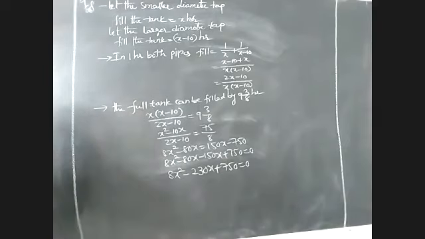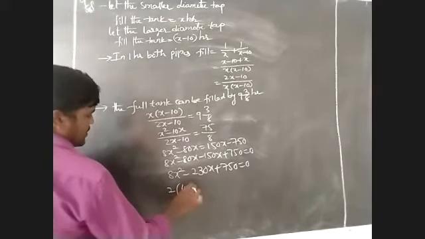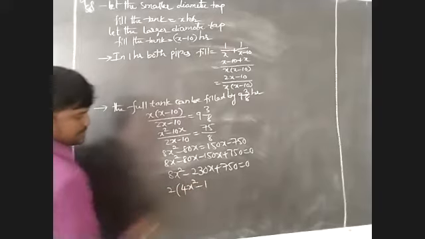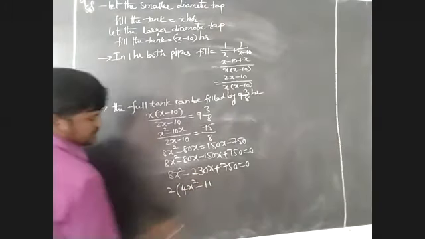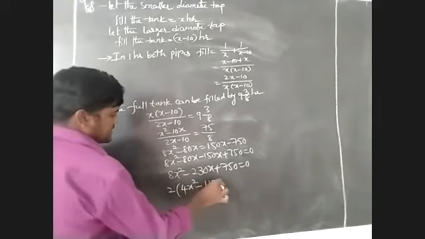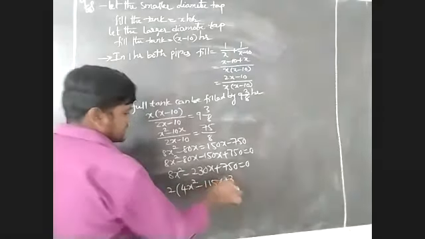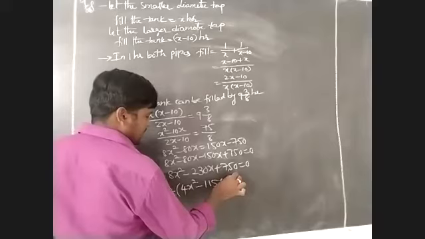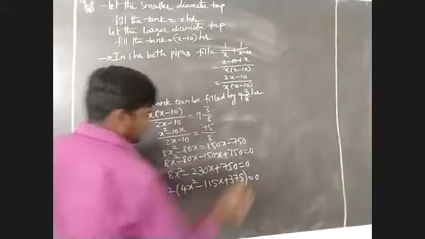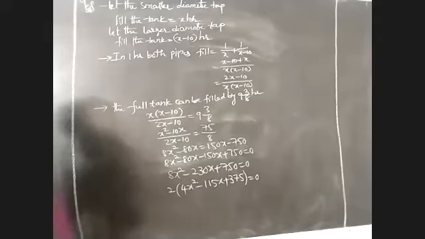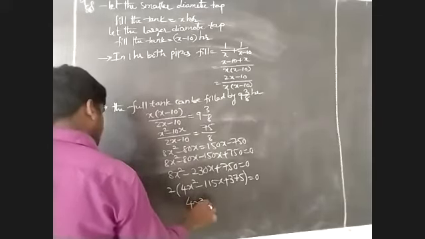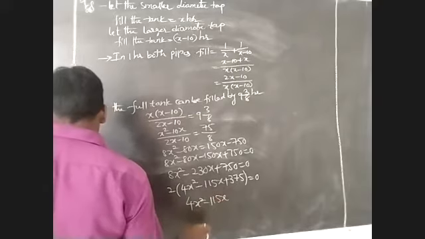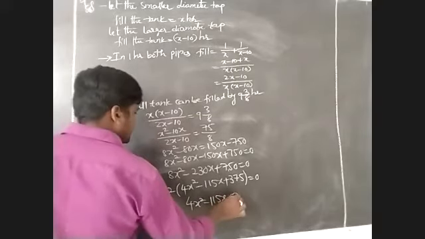Here we have to find out the discriminant. Here, do you have any common factor? 2 is common, so we have to write 4x square, 2 ones, again 2 ones, 1 is there, 2 fives, x plus 2 threes, 1 is common, 2 sevens, 2 fives is equal to 0. Here 2 then becomes that side. Then I have to write 4x square minus 115x plus 375 is equal to 0.